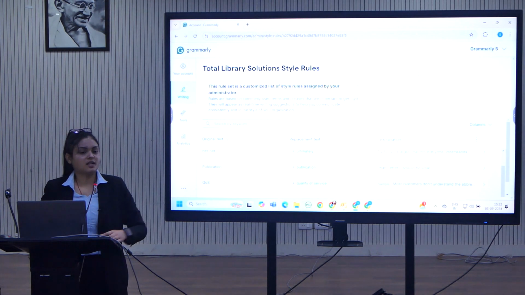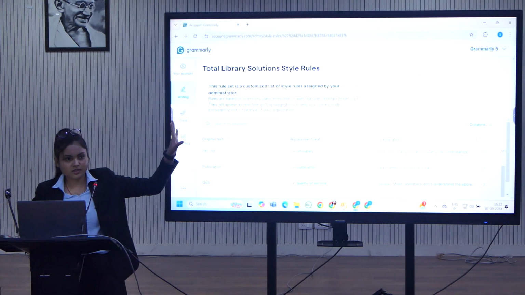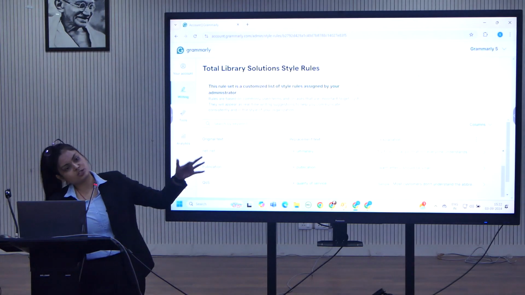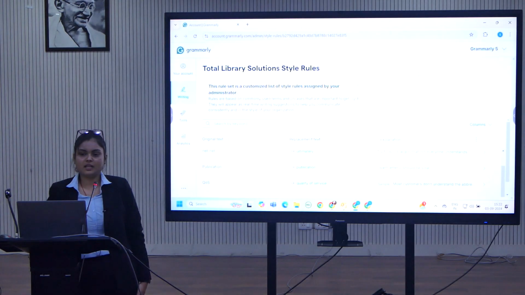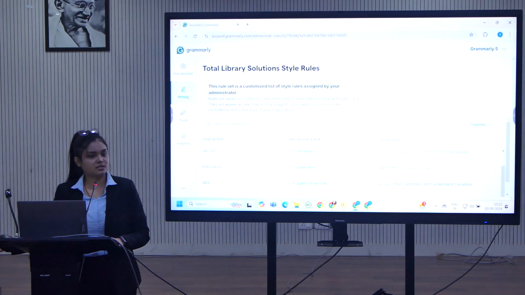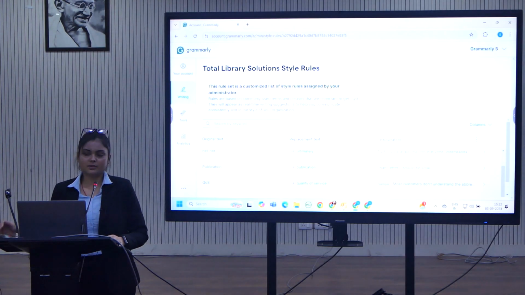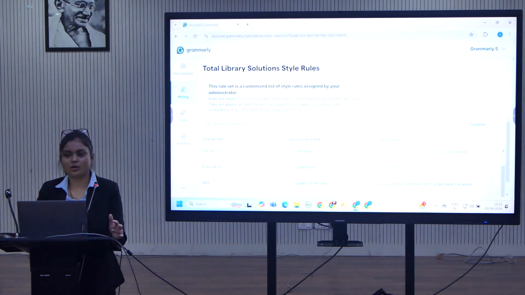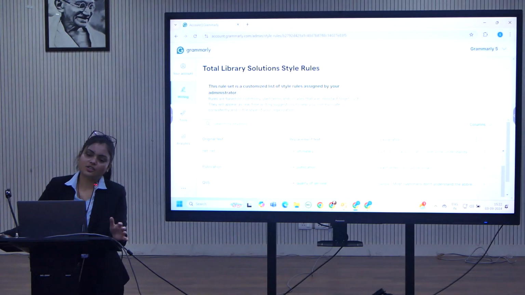Still, you have an option. If you are using it in your Microsoft application, that logo is visible. Click on that logo, it is on; click on that logo again, it is off. If you are not happy that you have written one line and Grammarly is giving suggestions, that can sometimes be a problem, like if somebody has a deadline and wants to work. So you can simply switch it on and off. If you want Grammarly to give you suggestions right away, click on that logo. If not, switch it off.